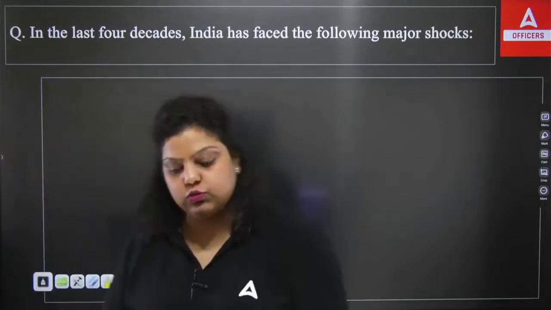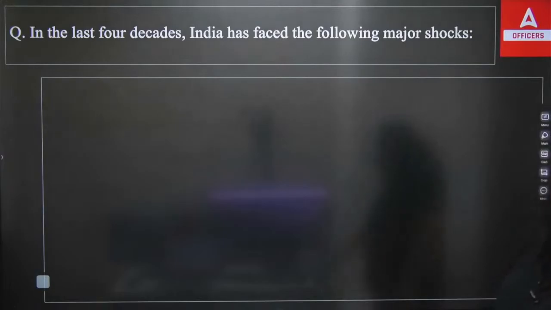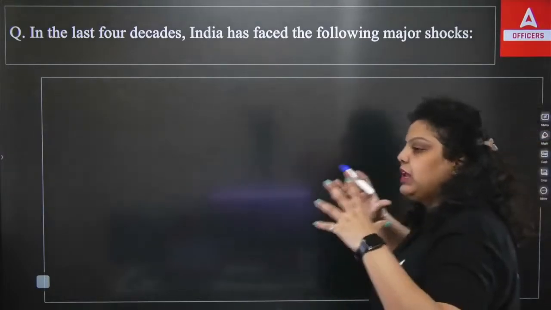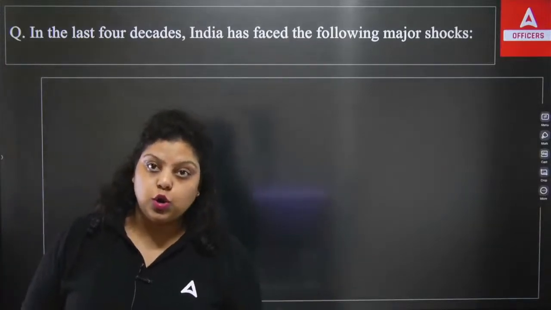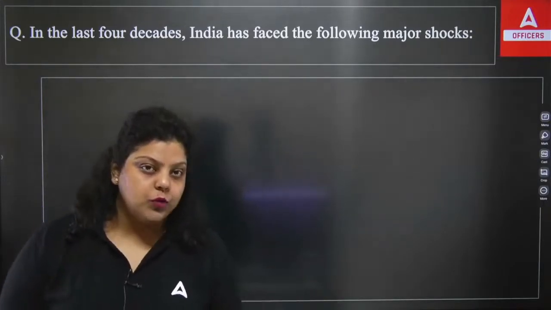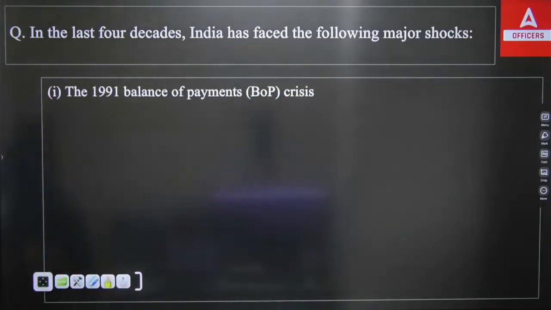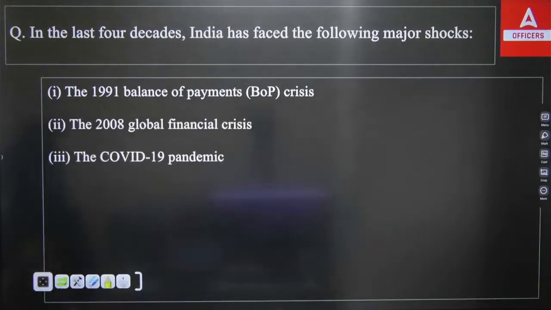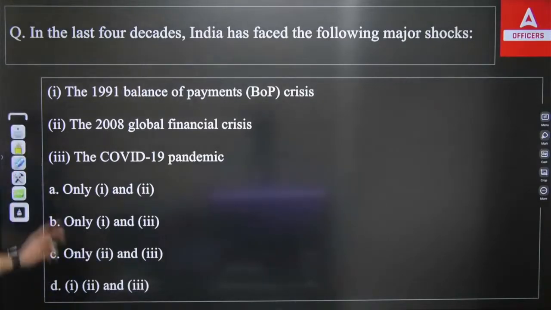Now let's start with the next question. In the last 4 decades, India has faced the following major shocks. Decades means a period of 10 years. India faced certain major shocks that somehow affected India's growth and development. The shocks are: first, 1991 balance of payment crisis; second, 2008 global financial crisis; third, COVID-19 pandemic. Which of the following did India face in the last 4 decades?